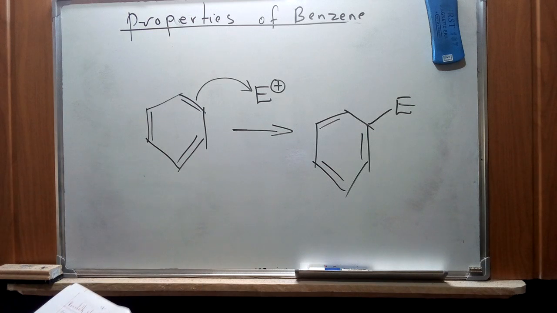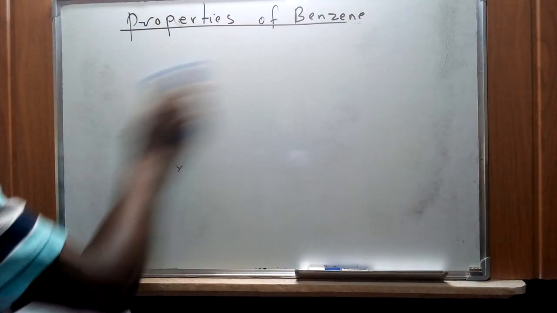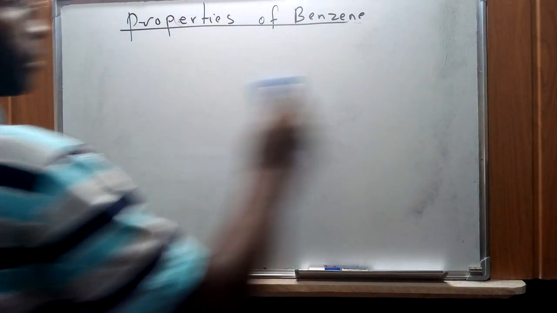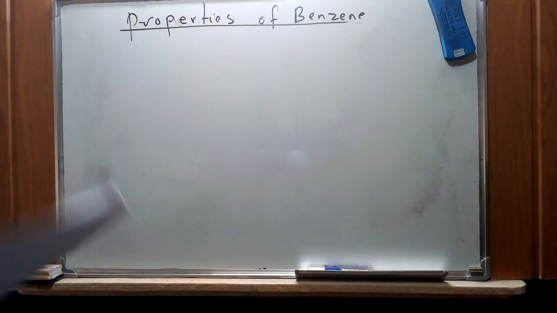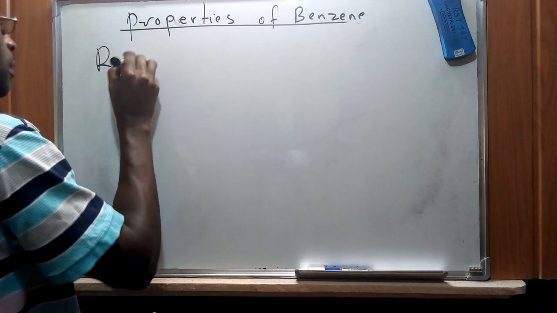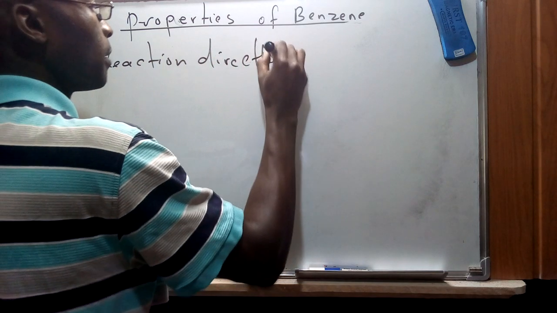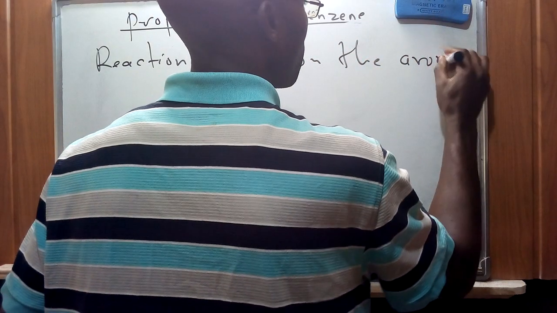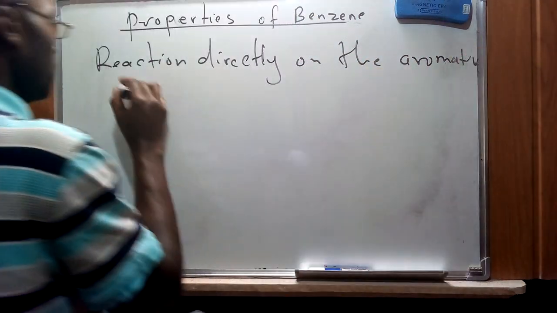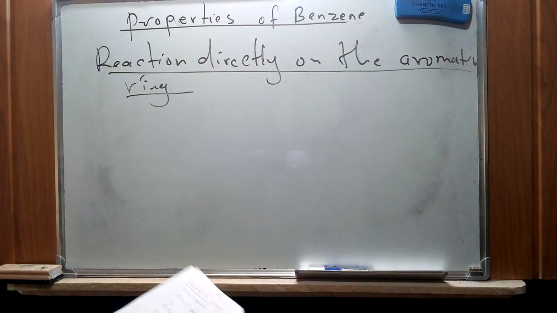Now also we're going to look at the reaction directly on the aromatic ring and try to see the behavior of benzene when molecules are reacting directly on the aromatic ring. So for that case, these are reactions directly on the aromatic ring. So direct reactions on the aromatic ring will have three conditions.